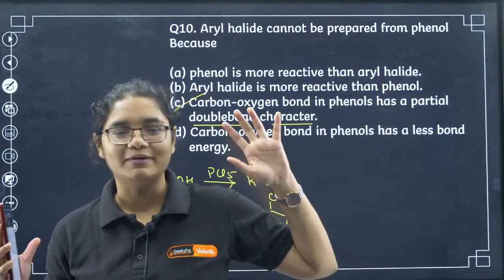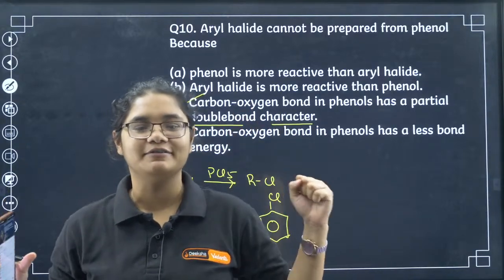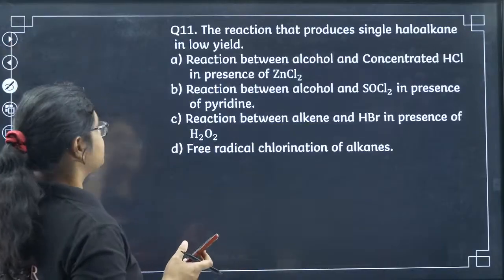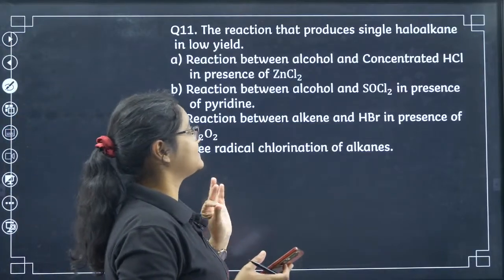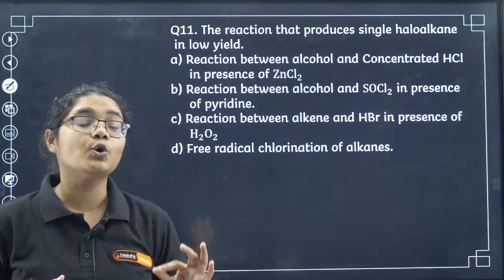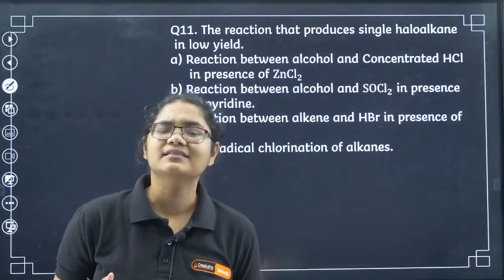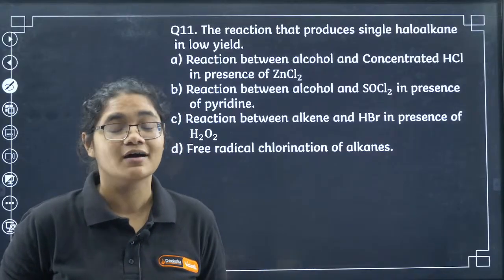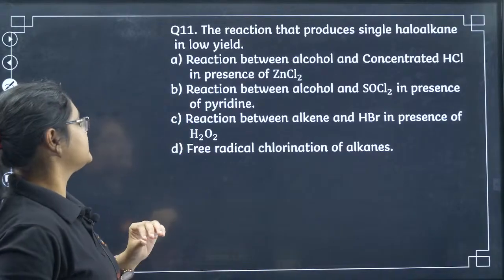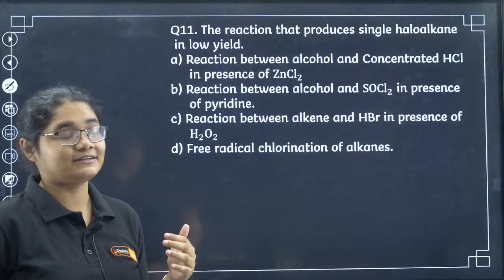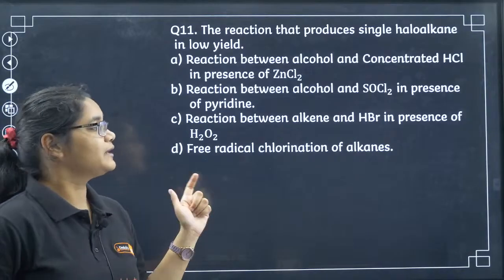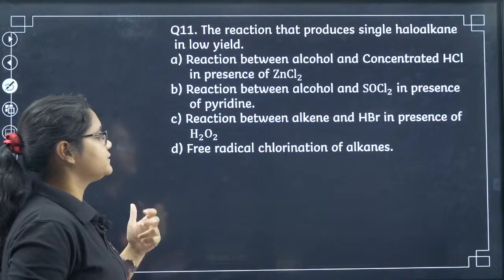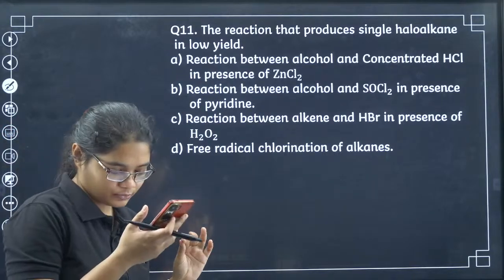So everyone just gear up, and we will be solving the last 10 questions now. Yes, the 11th question: the reaction that produces a single haloalkane in low yield. You get a very low yield in this method. This is not a preferred method, and you don't get a single haloalkane here. What is that reaction? Is it the reaction between alcohols and concentrated ZnCl2, the reaction between alcohol and SOCl2, the reaction between alkene and HBr in the presence of H2O2, or free radical chlorination?